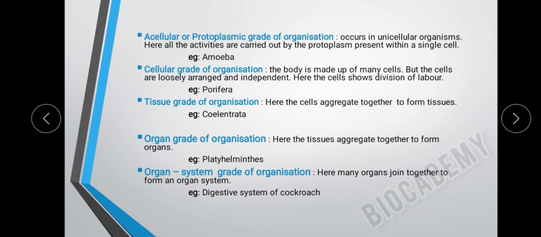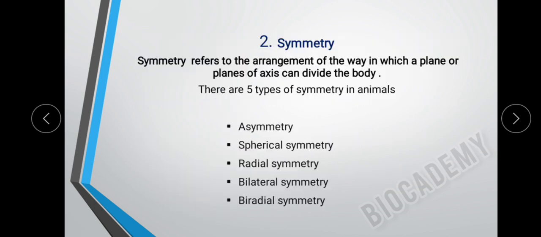Tissue is nothing but a collection of cells which is performing a specific function. For example, hydra. Next, coming to the organ grade of organization. Here, the tissues aggregate together to form organs. For example, platyhelminthes. Next, coming to the organ system grade of organization. Here, many organs join together to form an organ system. For example, digestive system of cockroach.